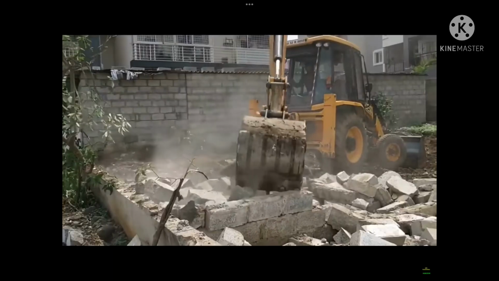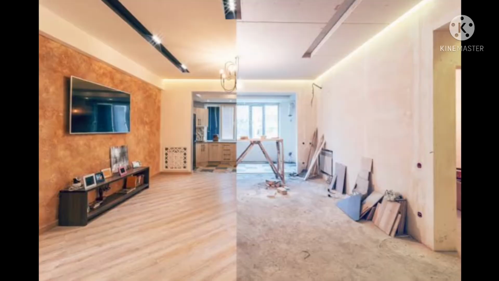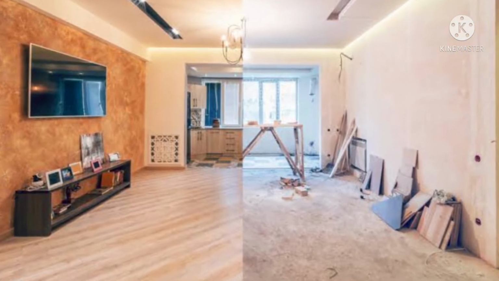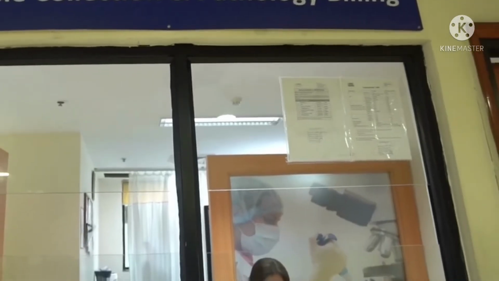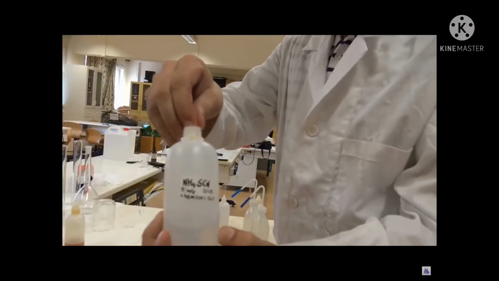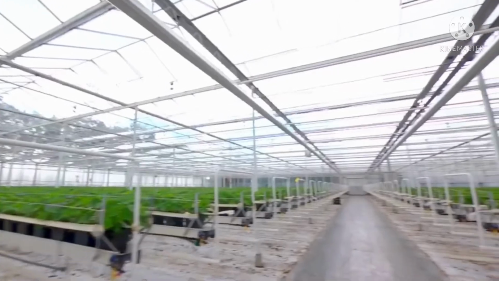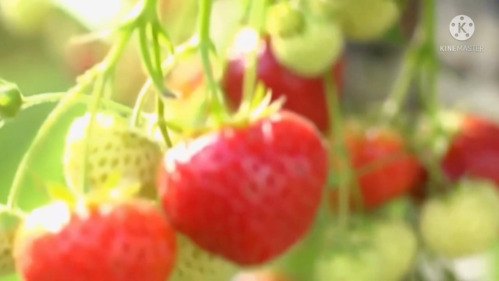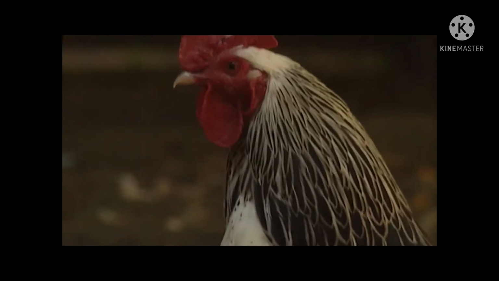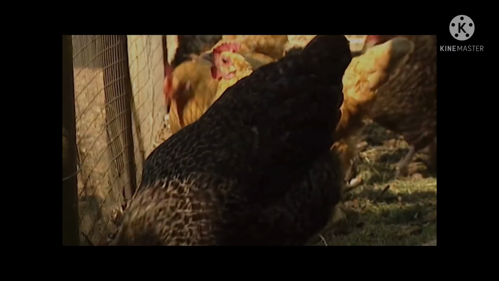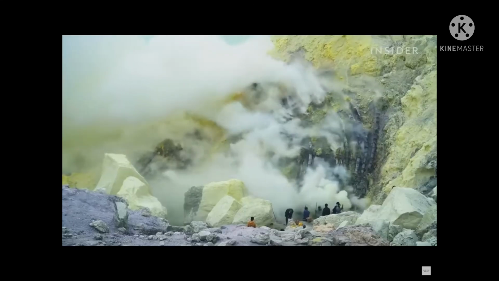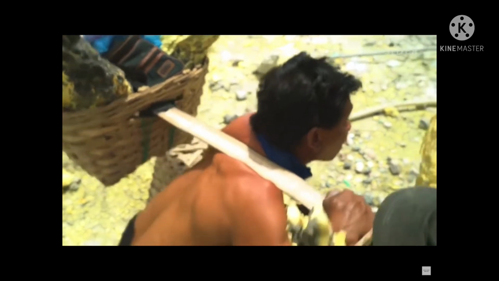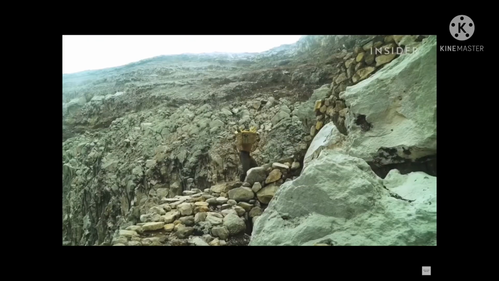Wastes from industrial processes like construction, demolition, and renovation are called industrial wastes. Wastes from hospital, nursing homes, and laboratories are called biomedical wastes. Wastes from farms like fertilizer are called agricultural wastes. Associated with agricultural wastes and waste from slaughterhouses are called animal wastes. Heavy metal residues found around mines like lead and arsenic, which pollute the surrounding air and water, are called mineral wastes.